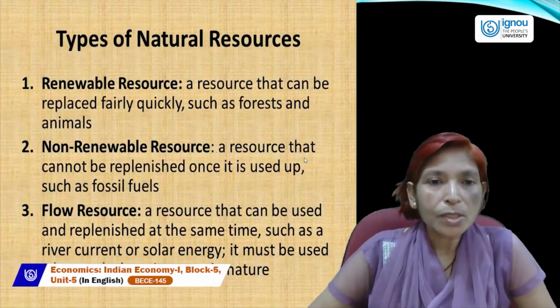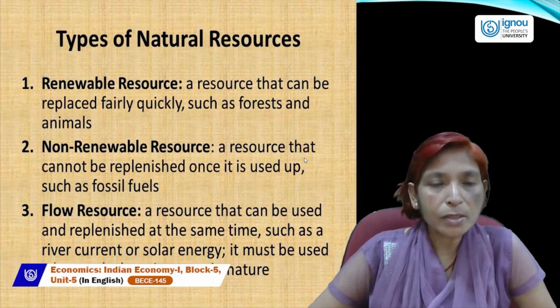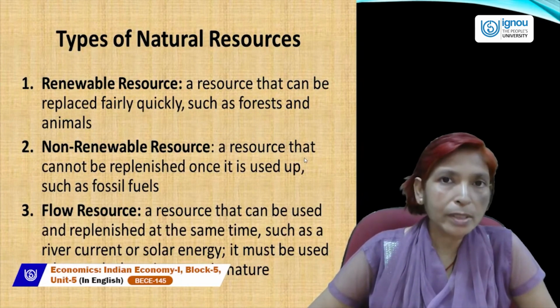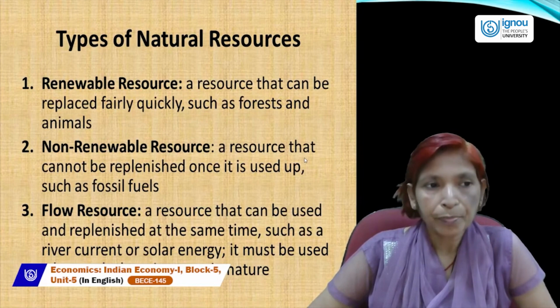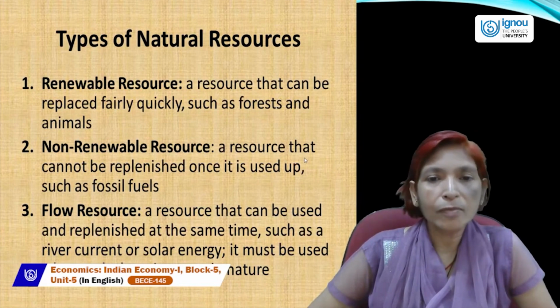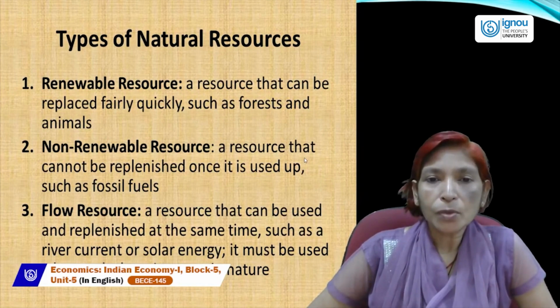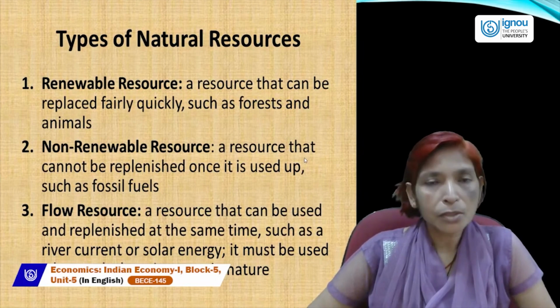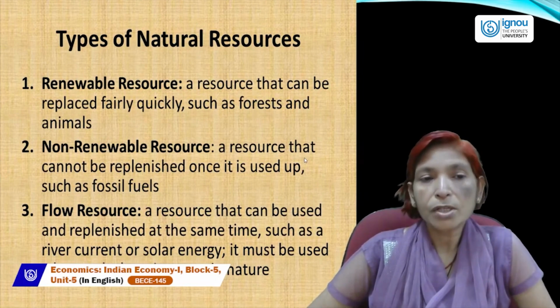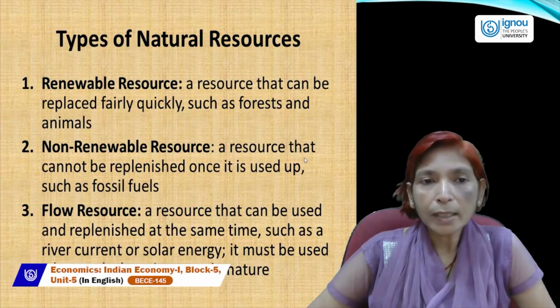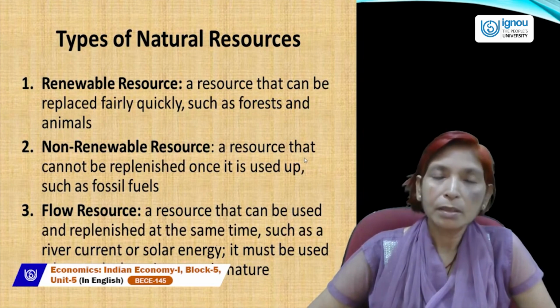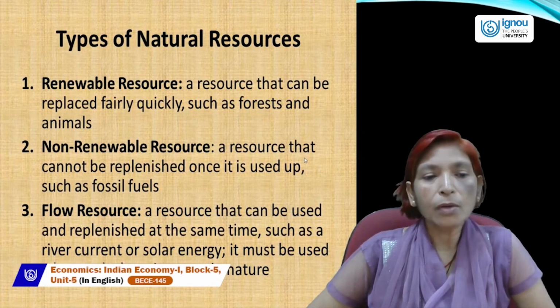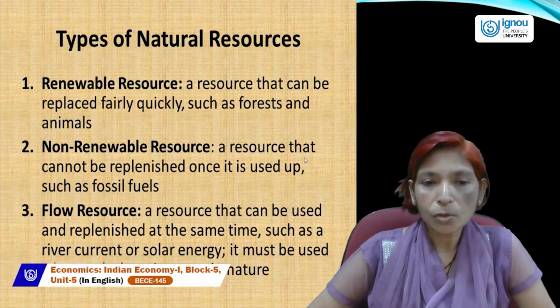So types of natural resources are basically of three types. One is renewable resources, second is non-renewable resources, and third is flow resources. Renewable resources are those resources which can be renewed, that type of resource that can be replaced fairly quickly, such as forests and animals. These are known as renewable resources, which we can make or generate, or we can increase the quantity of the available natural resources. But some resources are known as non-renewable resources.